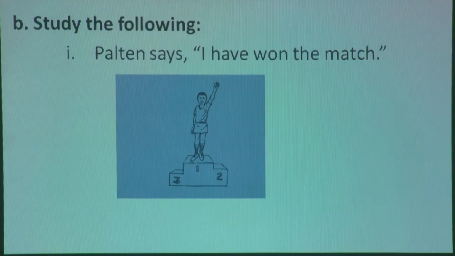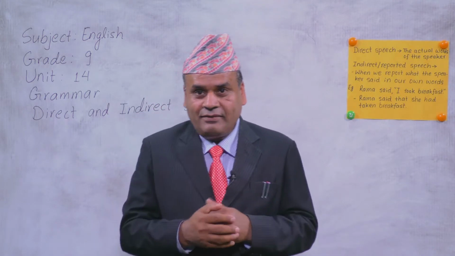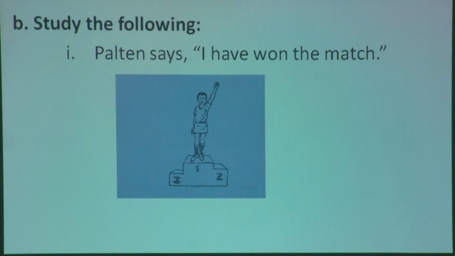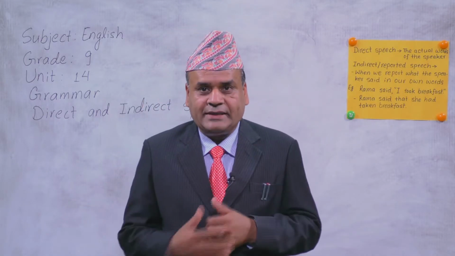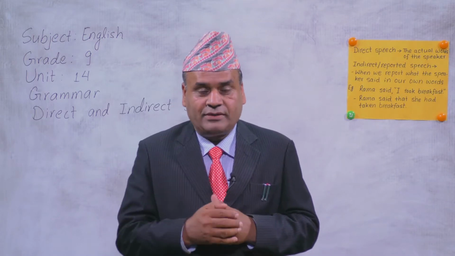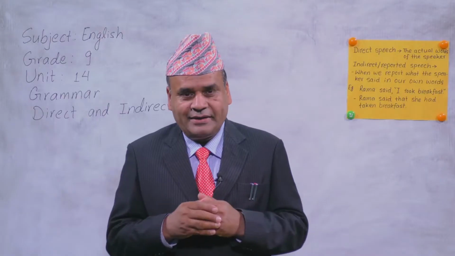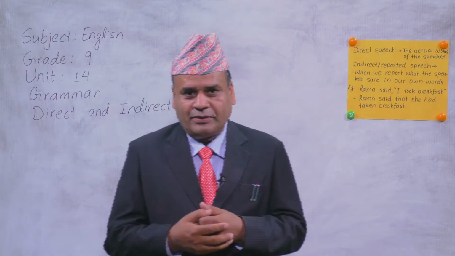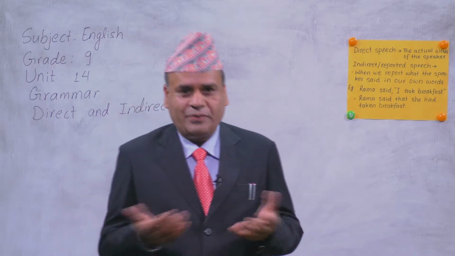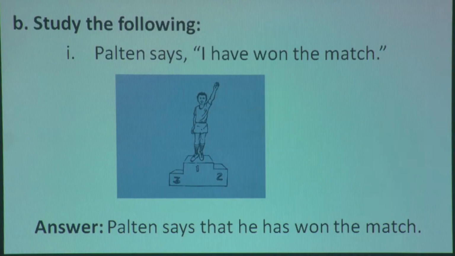"I have won the match" is the direct speech because it is enclosed within inverted commas and this is the sentence of Paltin. Now let's change it. Okay. When we change it, tense is not changed because reporting verb says is in present tense. When it's in present and future, we don't change the tense. All right. But other changes like change of pronoun, change of person we say, right? Let's see. Yes, the answer is: Paltin says that he has won the match.